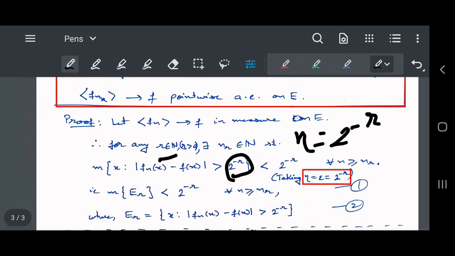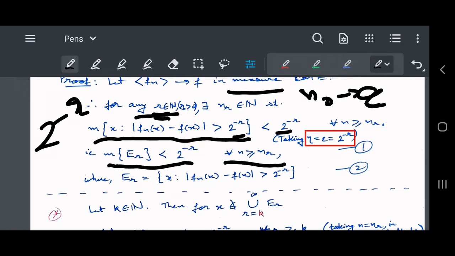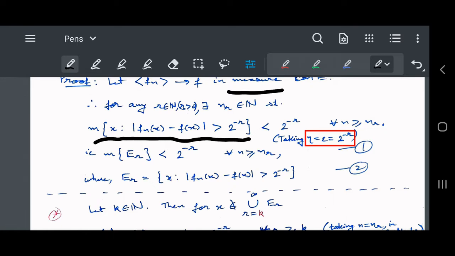Another trick is that this epsilon we also take as 2 to the power minus r. This gives us this expression: the measure of this set where eta is this part is less than this epsilon.